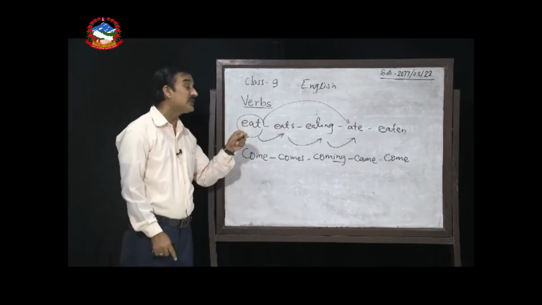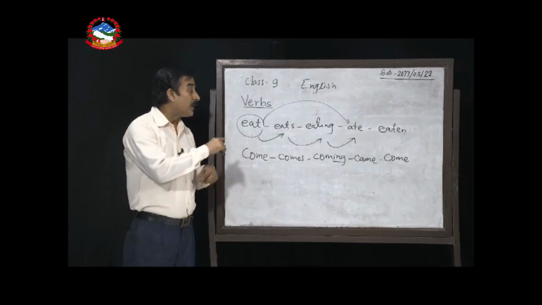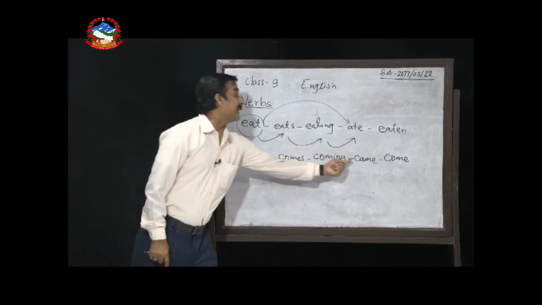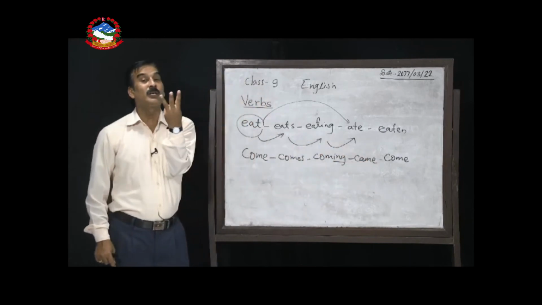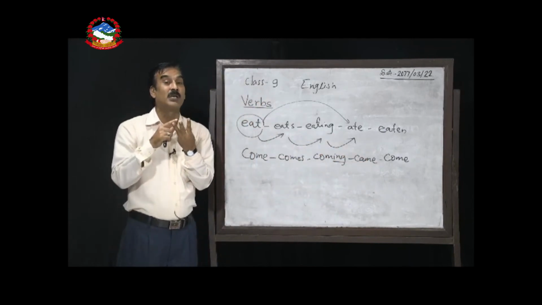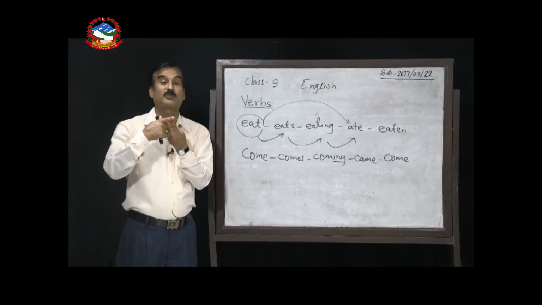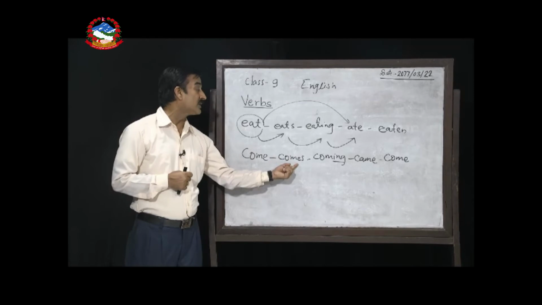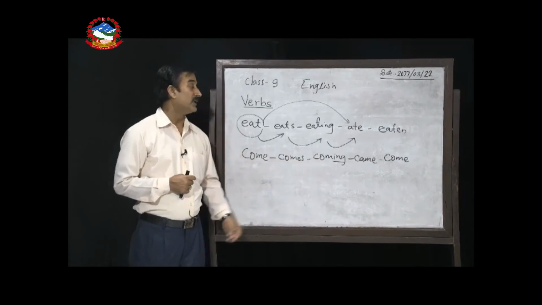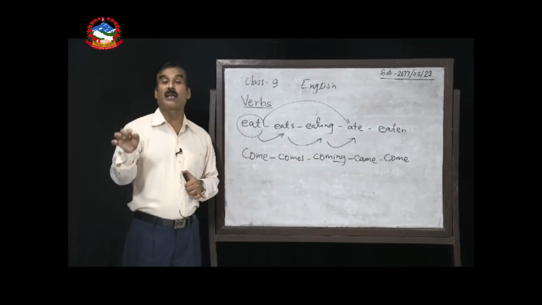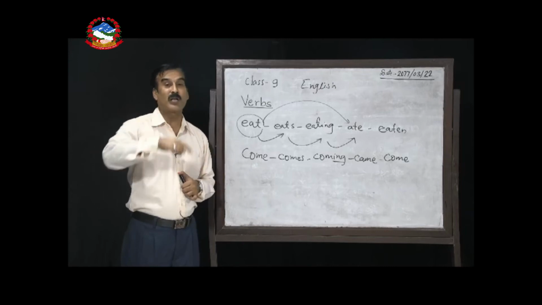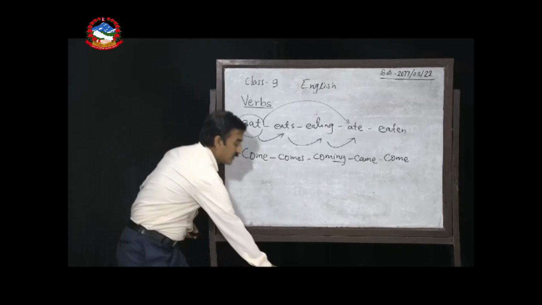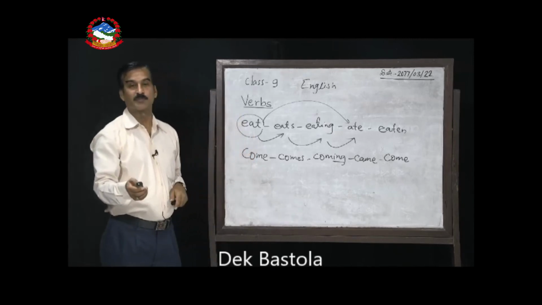Therefore, we have to know them, analyze them, and play with them in different sentences. So come, came, come is the way to know the 3 forms, present form, past form and past participle form of the same verb. Comes is the same present form with s, coming is the ing form. In this way, we can recognize main verbs with these formulas, tools, ways and elements. Okay, let's go ahead.